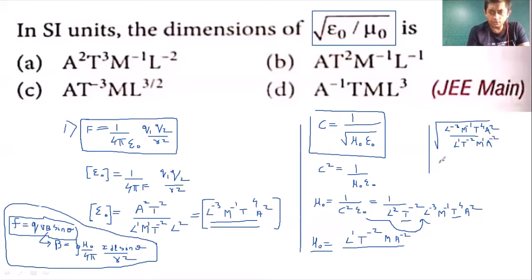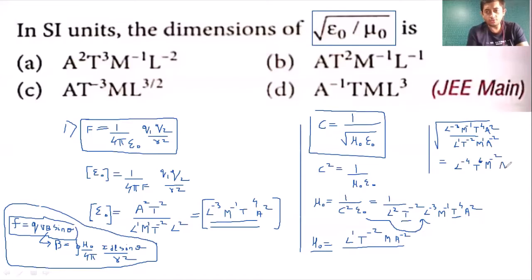So this becomes equal to, okay, l raised to 1 goes up, so l raised to minus 1 with that minus 3 becomes minus 4. T raised to minus 2 goes up, so t raised to plus 2 with that plus 4 becomes plus 6. M raised to 1 goes up, m raised to minus 1 with that minus 1 becomes minus 2.